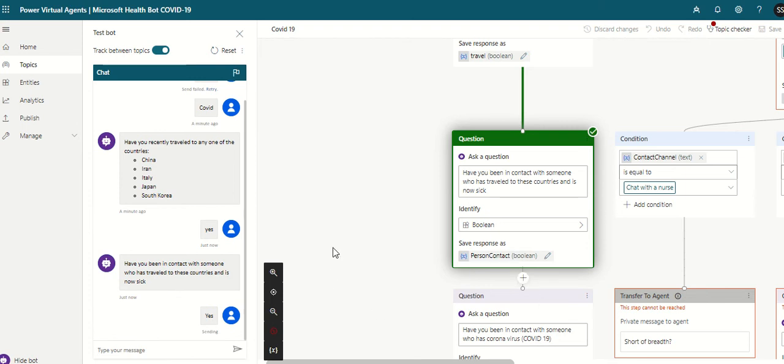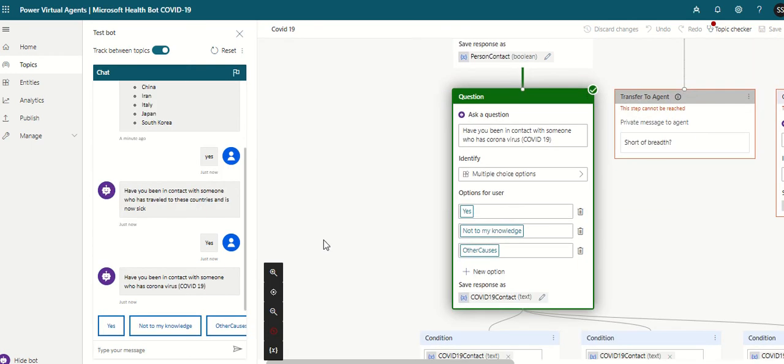So it goes behind the use case and algorithm, searches and finds out the best possible result and comes back with the result. Have you been in contact with someone who has coronavirus? First, it was asking for sickness. Second, after diagnosing that yes, they are sick, it is now asking whether they have been in contact with a person who already has coronavirus. Yes.